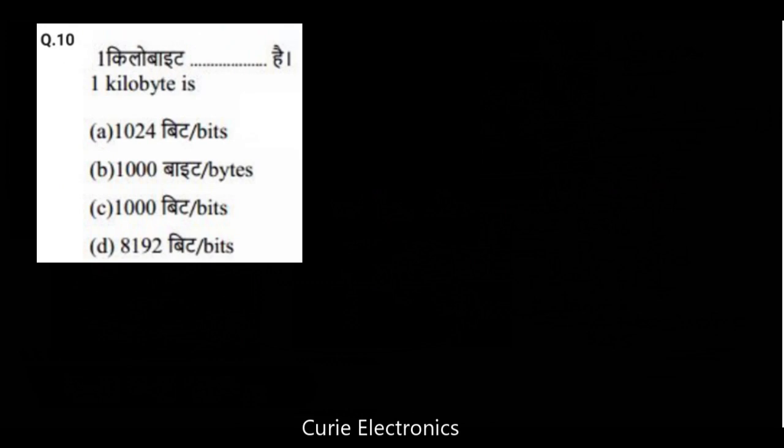Next question. 1 kilobyte is 1024 bytes. This makes 1 kilobyte. But 1024 bytes is not there in the options. But 1000 bytes is there. Generally, if we are speaking, we can say 1000 bytes. No, 1000 bytes nobody will say. They will say 1 kilobyte only.